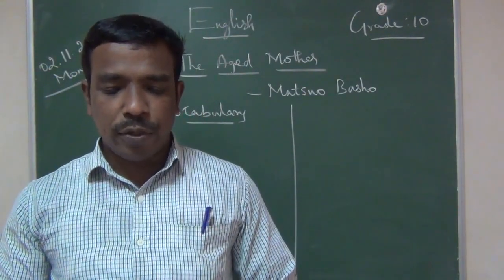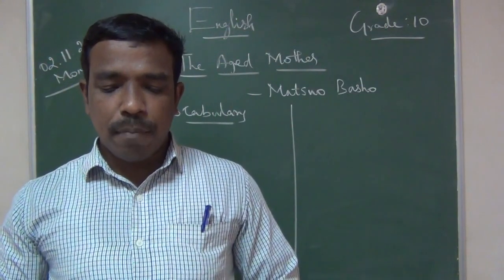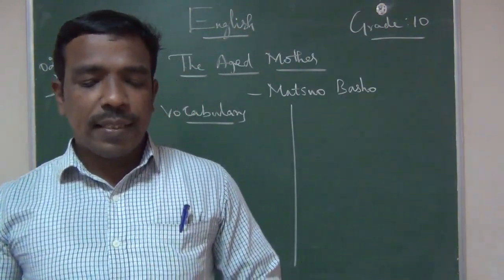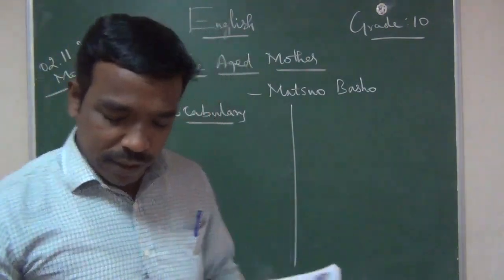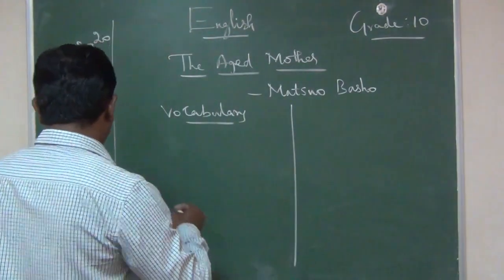Come to our story: The Aged Mother by Matsuo Basho. This is a Japanese folktale. What is the meaning of folktale? Write the meaning.